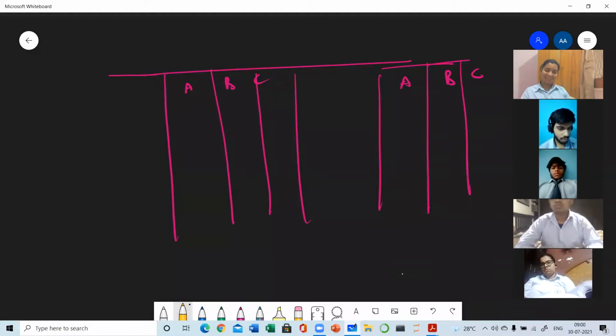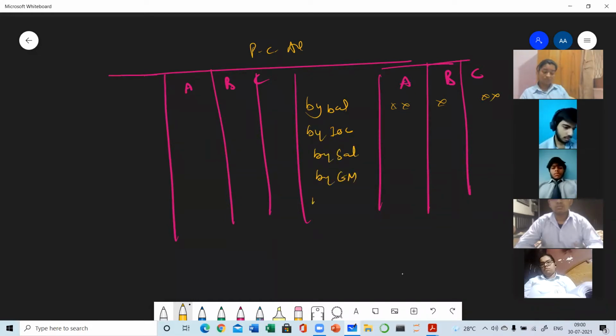So here I had written by balance, by IOC, by salary, by commission, and the last one was by P&L appropriation. Debit and credit.